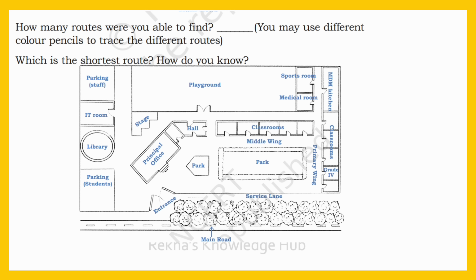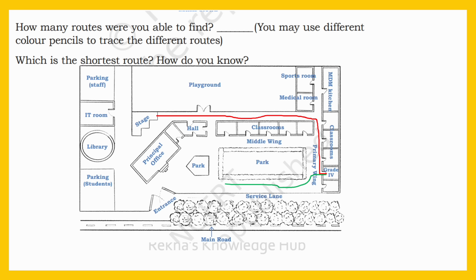How many routes were you able to find? You may use different color pencils to trace the different routes. So, how many paths can you trace from grade 4 to reach the stage? You already know one path. See, from grade 4, this path you already know. Can you find some more routes? See, you can go like this.